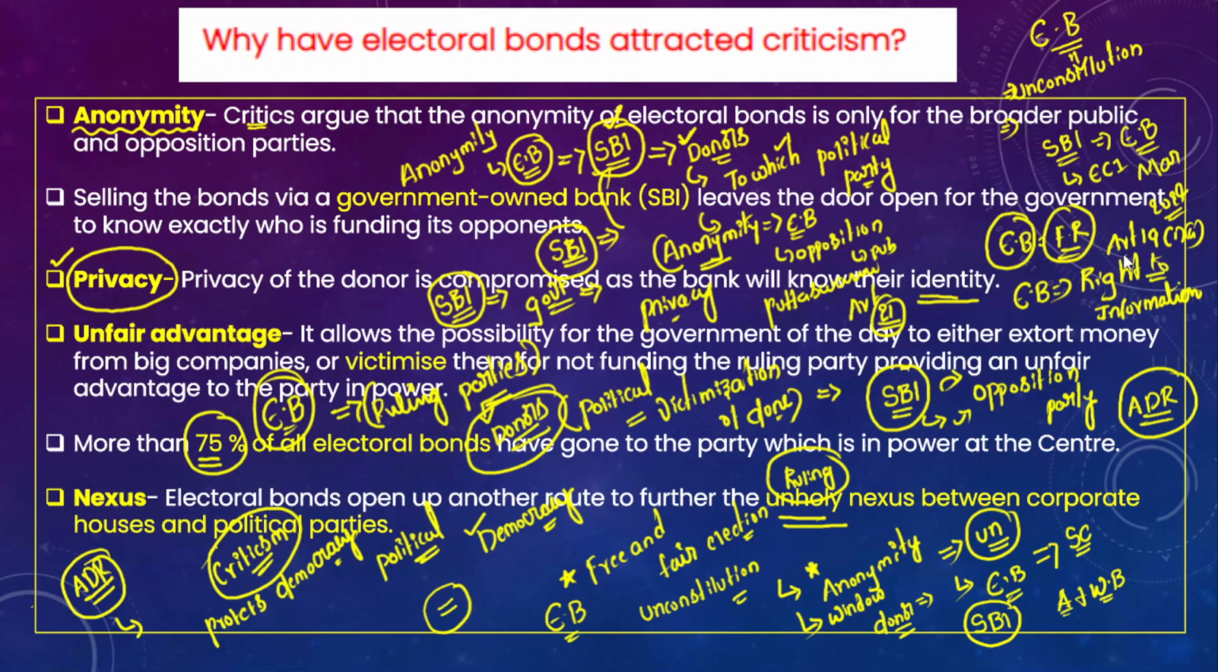Under this particular article, citizens' right to information has been mentioned, and the Supreme Court has said that this electoral bond scheme violates Article 19(1)(a). So this is violative of the right to information of the citizens. Ultimately, the Supreme Court has struck down this electoral bond scheme as unconstitutional.